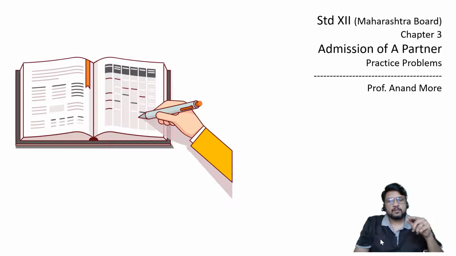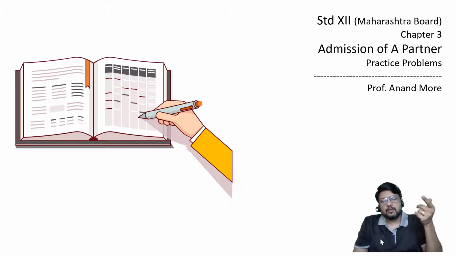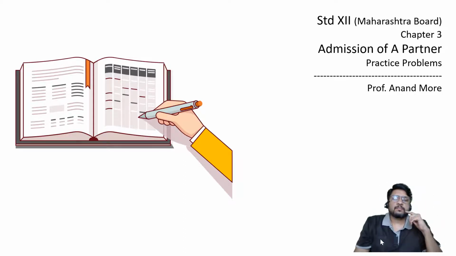Which ratio? If it is brought in cash, then it is sacrifice ratio. If it is not brought in cash and only raised, then it is old ratio. If it is not brought in cash and raised as well as written off, then for raising it is old ratio, and for writing it off it is new ratio.